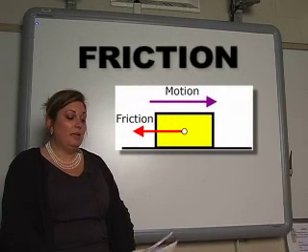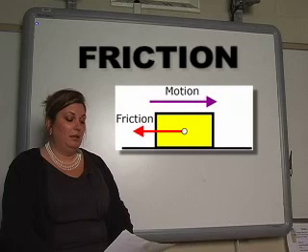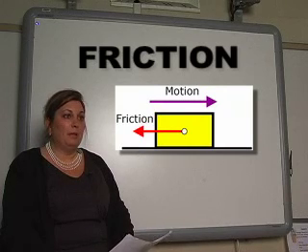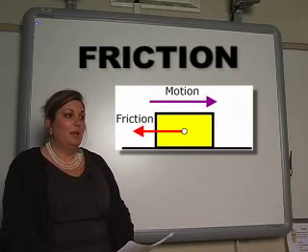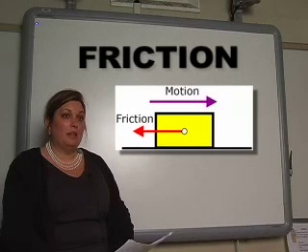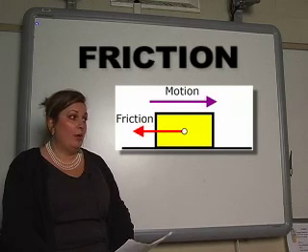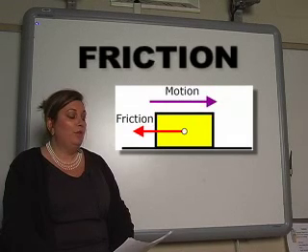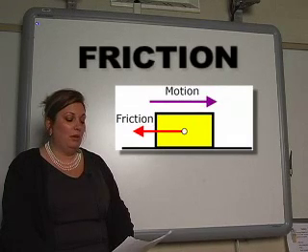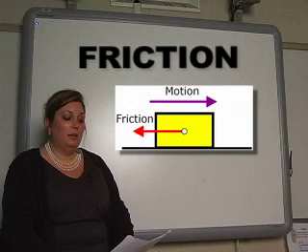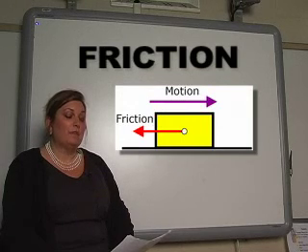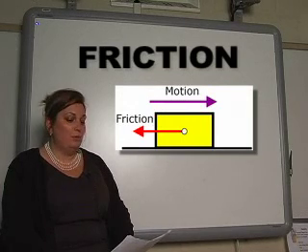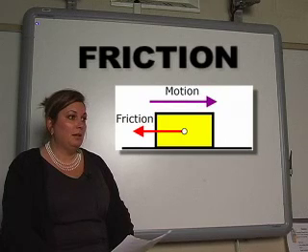If a car needs to stop at a stop sign, it slows down because of friction. The friction between the brakes and the wheels and the street. If you run down the sidewalk and stop quickly, you can stop because of the friction between your shoes and the cement.